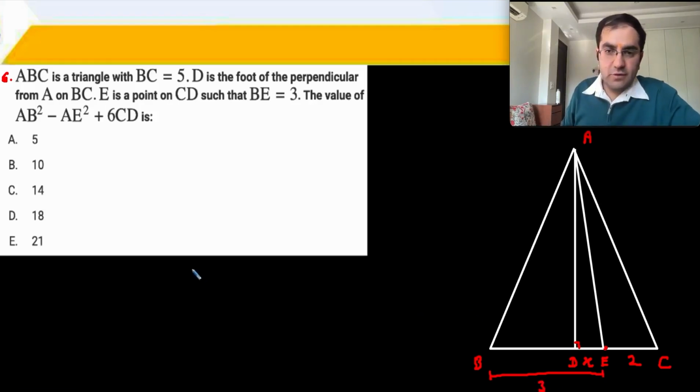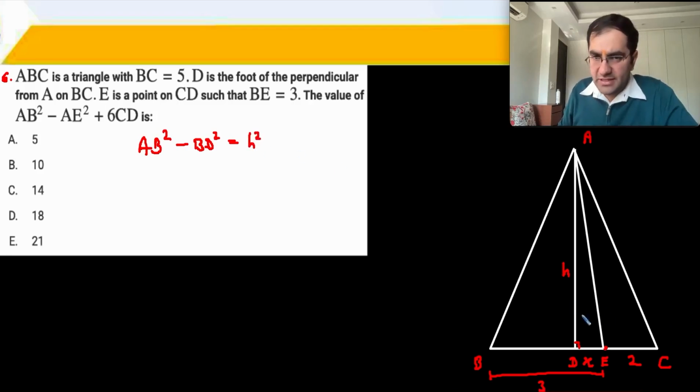So first of all, I'm going to use my Pythagoras theorem. So AB square minus BD square is equal to h square, the altitude.